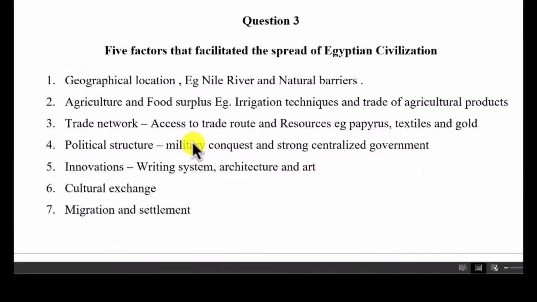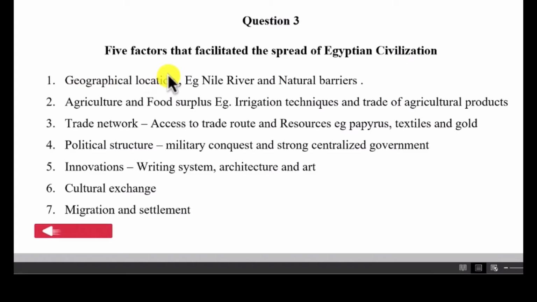It says, question 3 says, 5 factors that facilitated the spread of Egyptian civilization. We all know the history of Egypt being the cradle of the world's civilization. So what were the factors that led to the spread of the Egyptian civilization? One of the factors was geographical location. Egypt's location also did that, and one had to do with the Nile River.